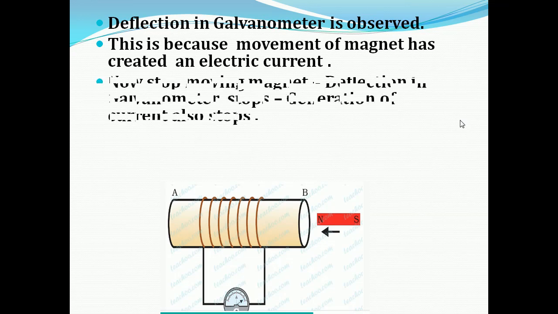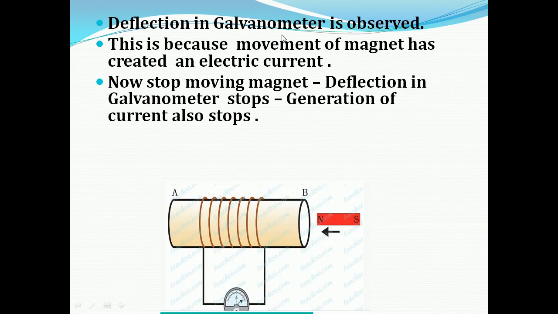Now what we can observe is deflection in the galvanometer. We can notice the deflection of the galvanometer when we are moving the magnet towards the wire. This is because the movement of the magnet has created an electric current. So when we are moving the magnet towards the wire, there will be a production of electric current.